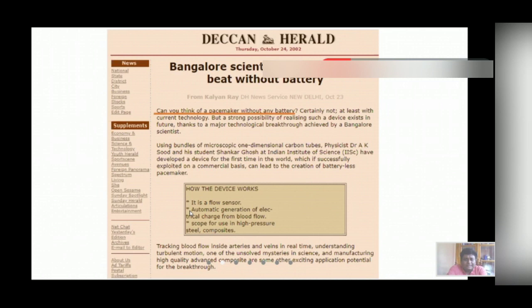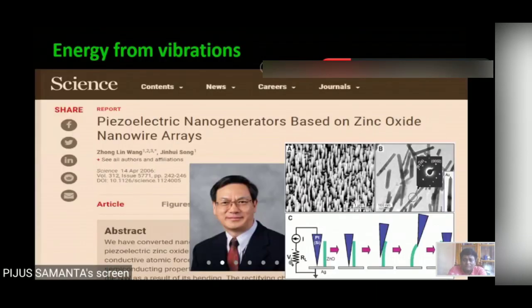This is the zinc oxide nanostructures. All of us are aware of the piezoelectric effect. So what is that? We have a material, we apply mechanical vibration, and it will provide electrical signals and vice versa. So here is Professor ZL Wang from Georgia Institute of Technology, Atlanta. His group fabricated a device which is basically composed of zinc oxide nanoparticles. When they are stressed under mechanical vibration, they produce electrical voltage that can power up a device.